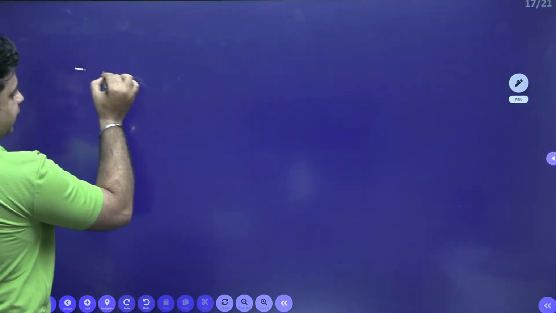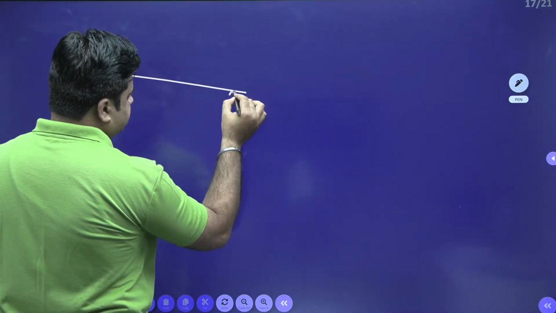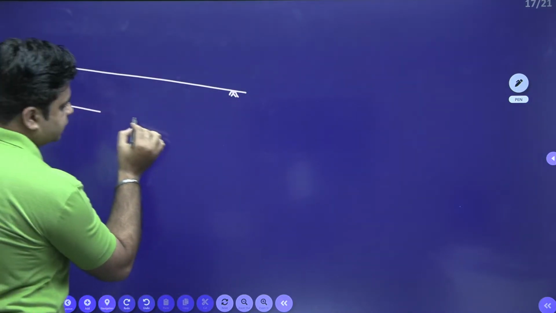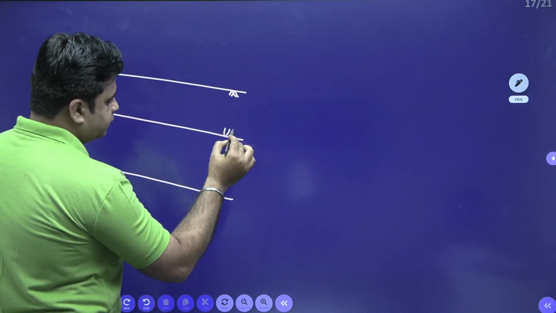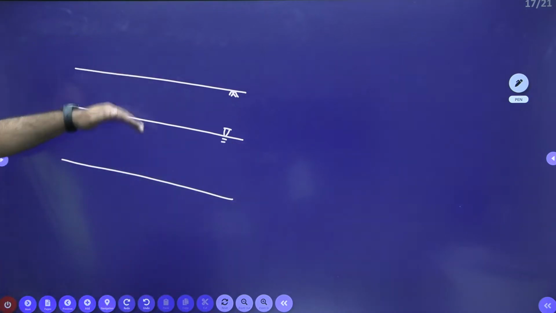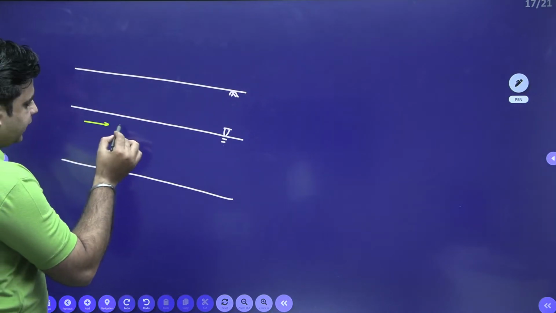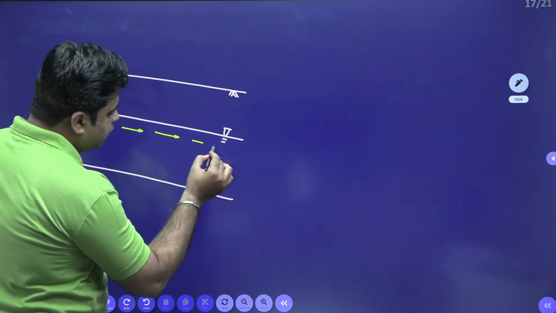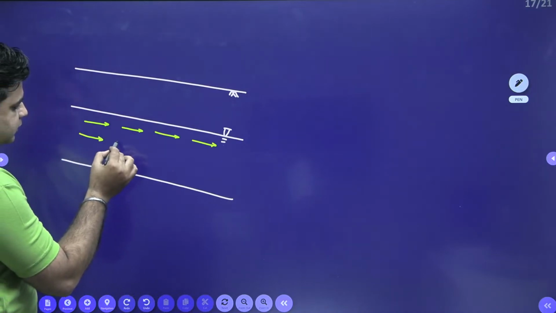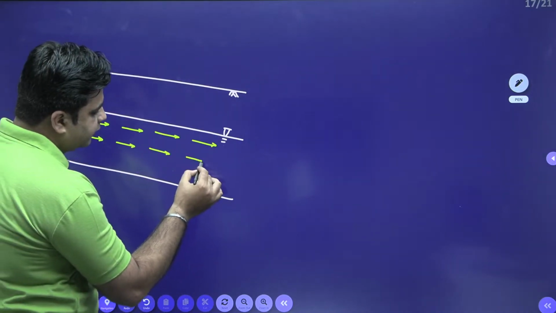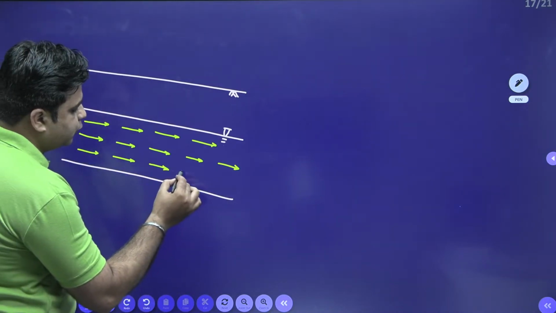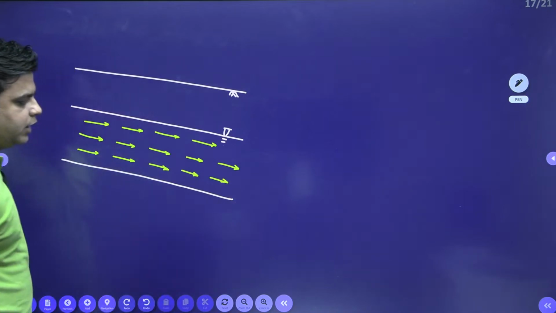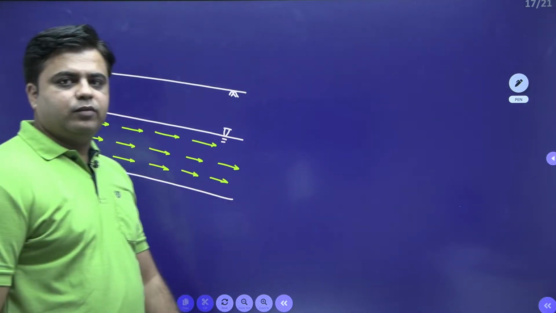If this is my soil medium, and this is the groundwater table, and water is flowing inside this soil medium under the action of gravity.